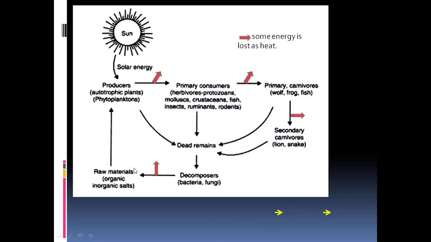So that means the solar energy is ultimately converted into the organic and inorganic salts. So the solar energy cannot be recycled. We cannot get back the solar energy. It gets transformed into some other form. So that is how the energy flow is taking place.